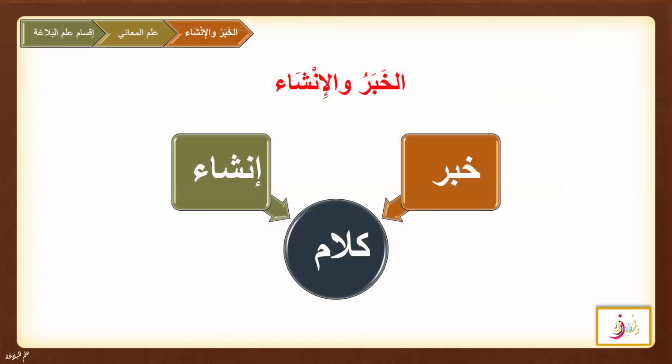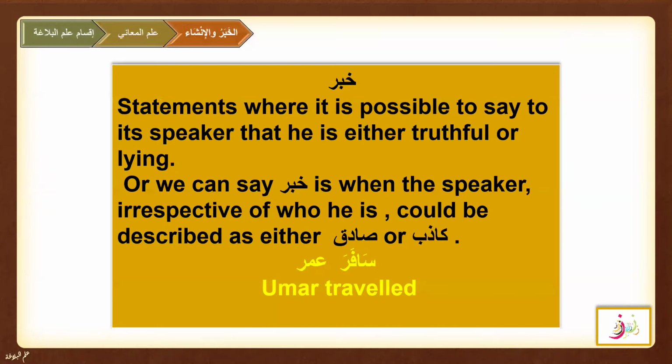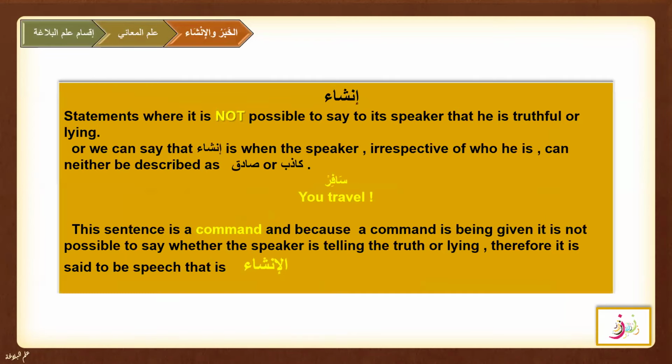We learned that kalam basically consists of Khabar wa Insha. There are 2 types of kalam: kalam khabariya and kalam al-Insha. For kalam khabariya, we know that if we are able to say that the speaker is lying or truthful, that is kalam khabariya. And for insha, the statements are of a kind that it is not possible for us to tell the speaker that he is truthful or he is lying.